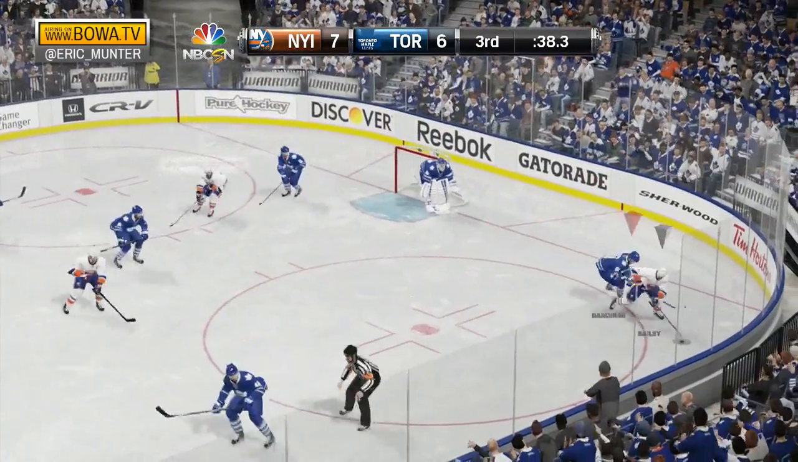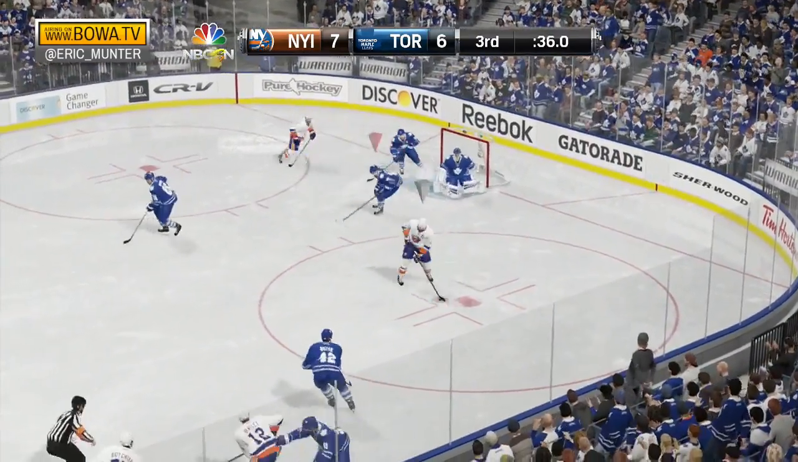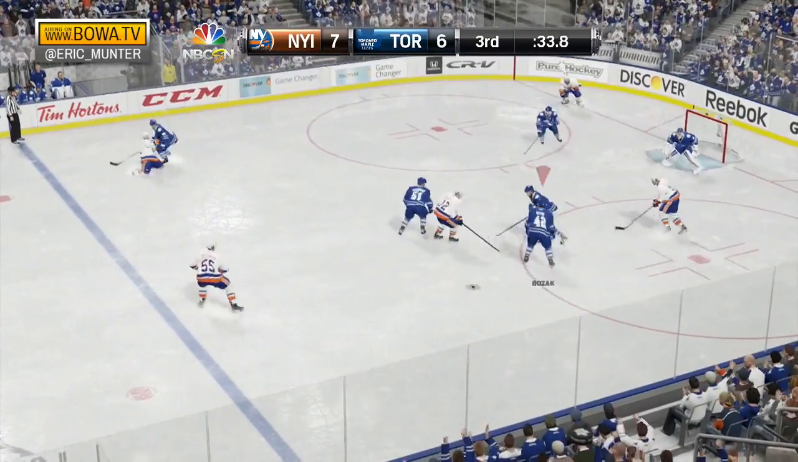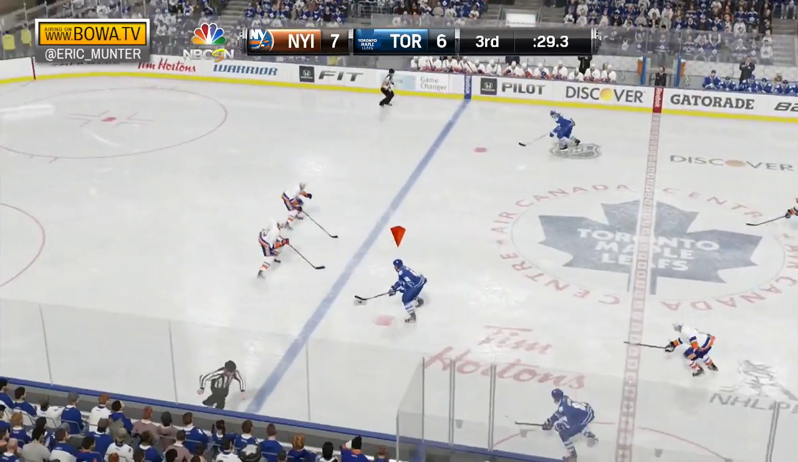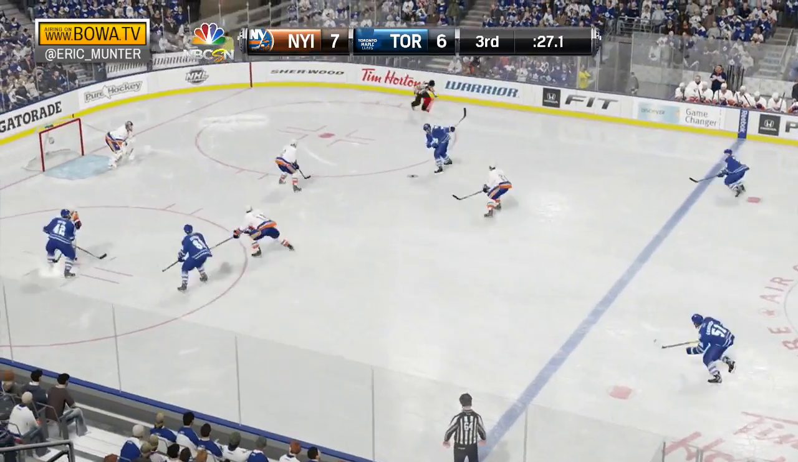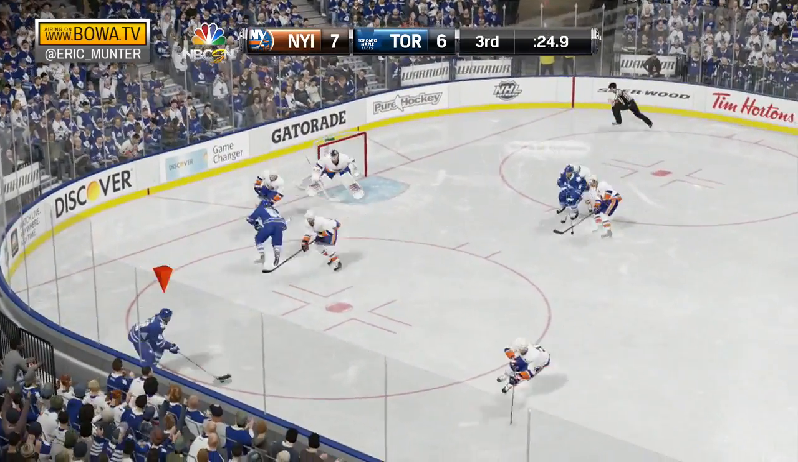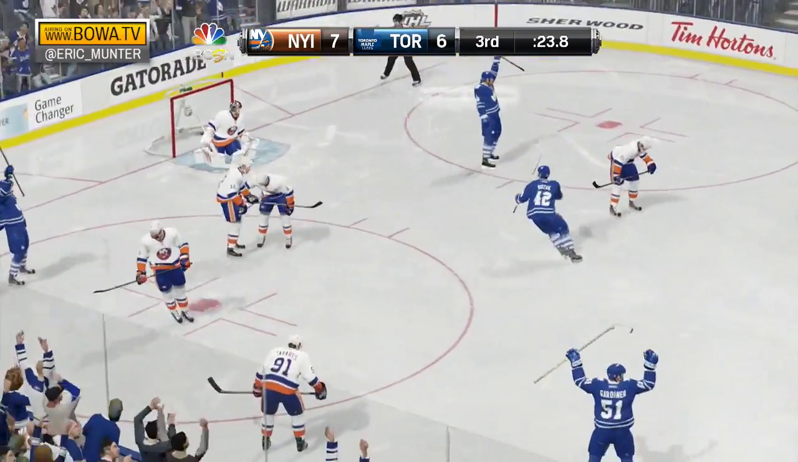Tavares wide of the net. Bailey out in front for Tavares. Spins it to the point. Letty off a stick. Kessel gets it. Got it to Bozak. 30 to go. Bozak across. Winnick shoots wide of the net. Bozak has it. He shoots. He scores!